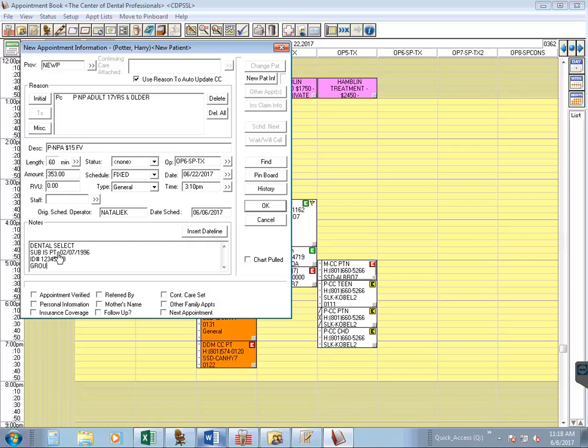Then we would ask him what the group ID is. That is also listed on the member's ID card. Most insurances have a group plan ID, but there are rare occasions where some don't. So if the patient says they can't find it on their card, no problem, it's okay. We'll be able to make it work anyways. So under group ID, let's say Harry Potter told us 1, 2, 3 for the group ID.